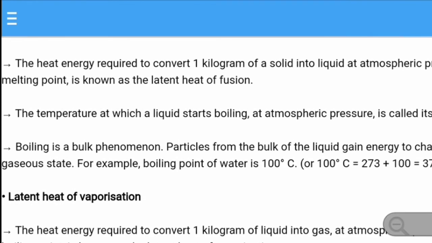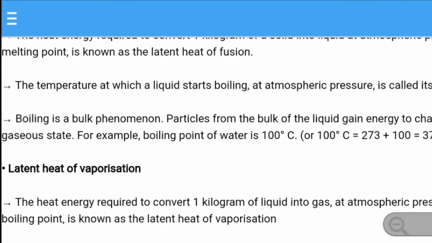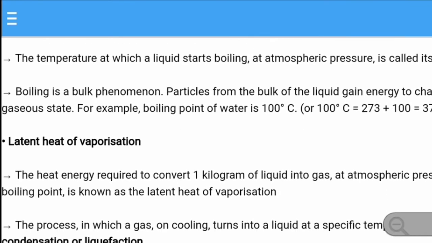The temperature at which a liquid starts boiling at atmospheric pressure is called its boiling point. So boiling is a bulk phenomenon. Particles from the bulk of the liquid gain energy to change into the gaseous state. For example, the boiling point of water is 100 degrees Celsius, or we can say 373 Kelvin.